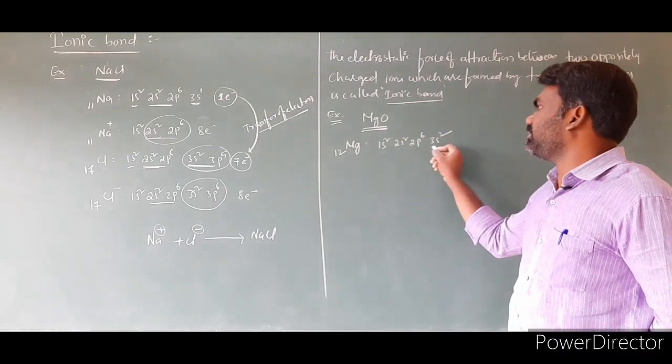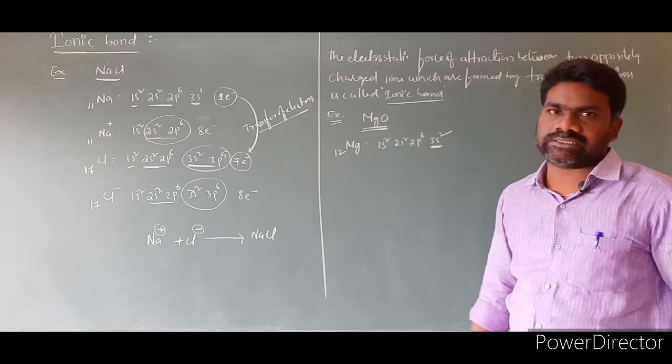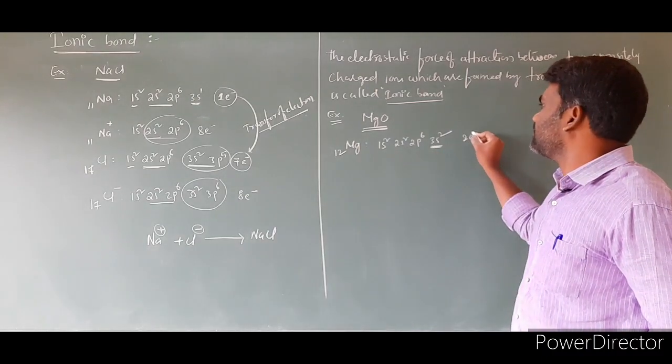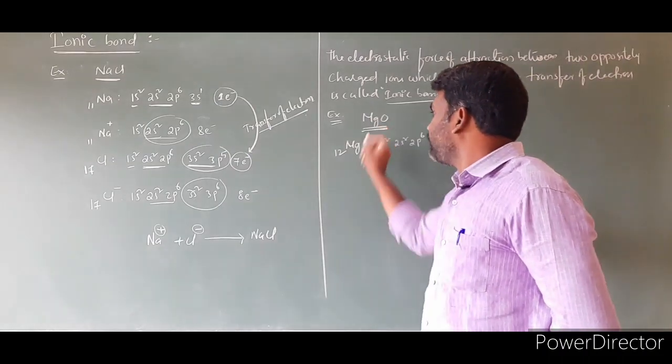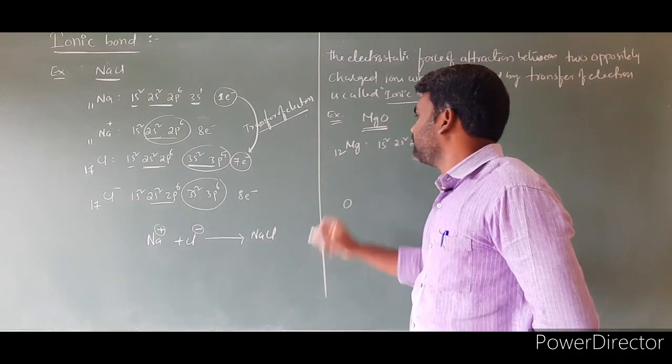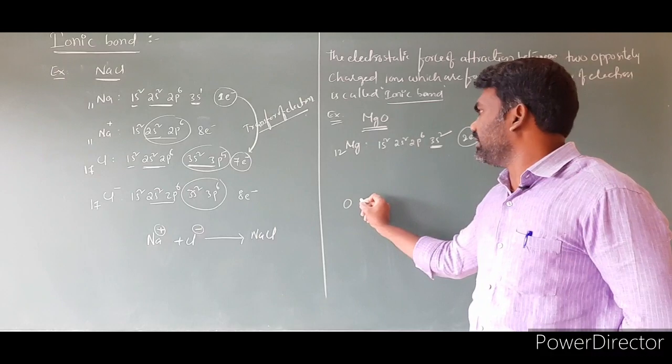So the number of electrons present in the valence shell of magnesium, how many is there? Only 2. So 2 valence electrons are present in magnesium. Clear? Next, what is the element we have? Oxygen, isn't it? So write the electron configuration.